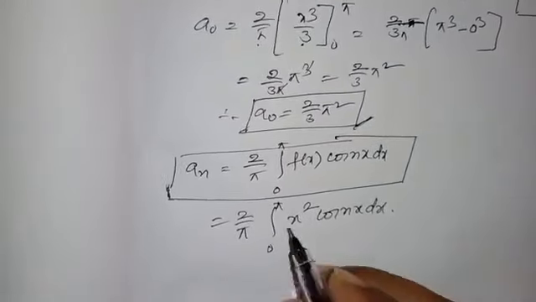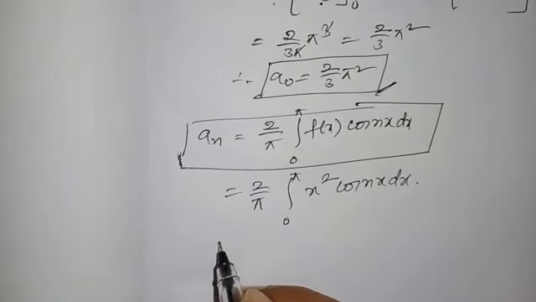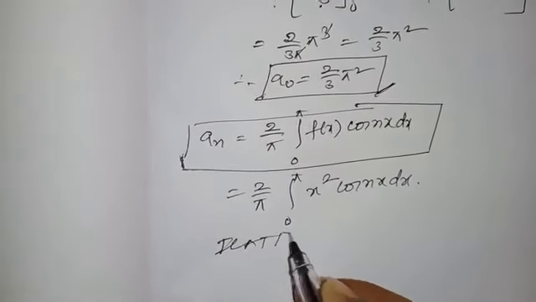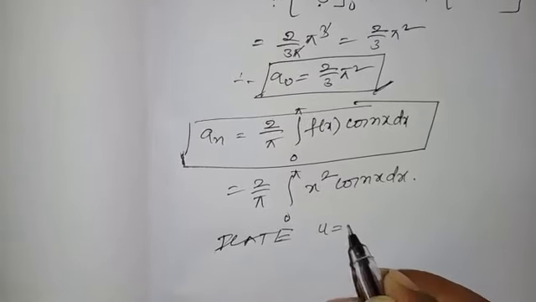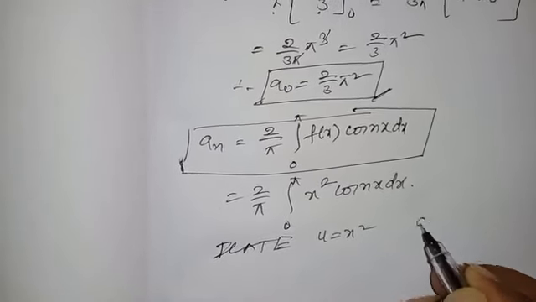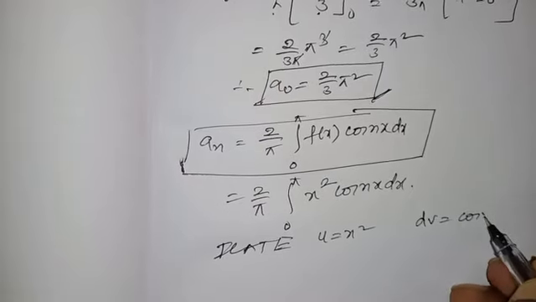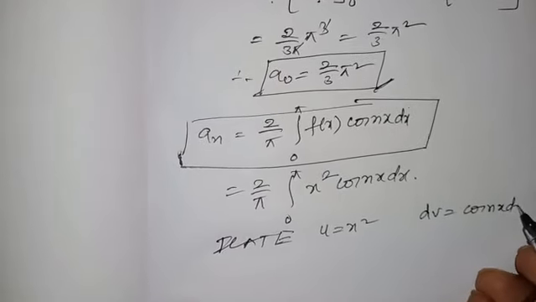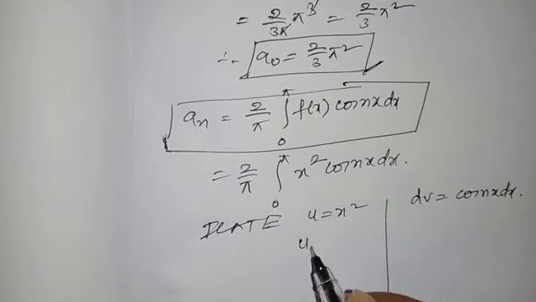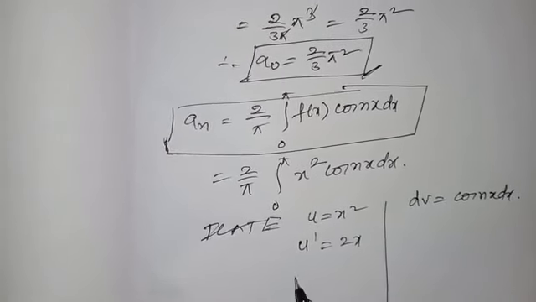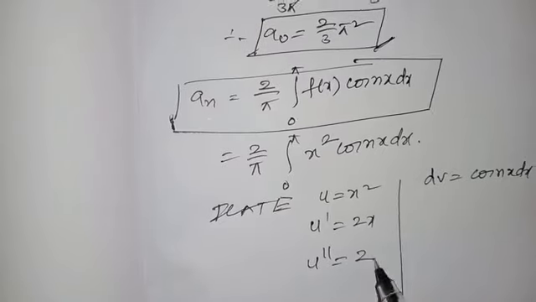See here we have to use the u-v method. So u = x² and dv = cos nx dx. So u' = 2x, u'' = 2.